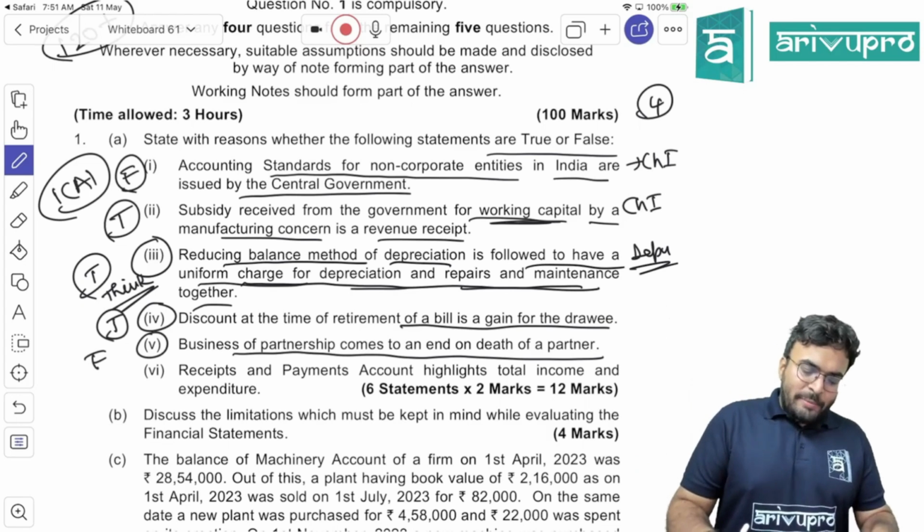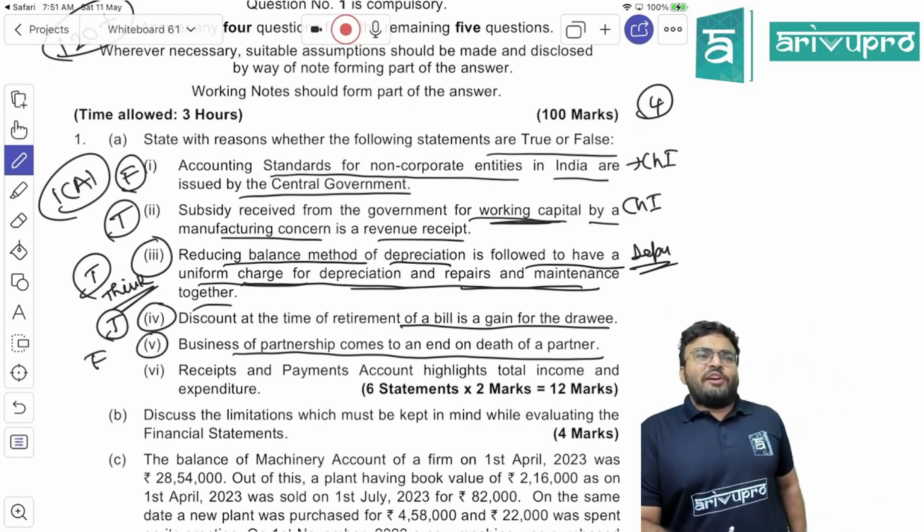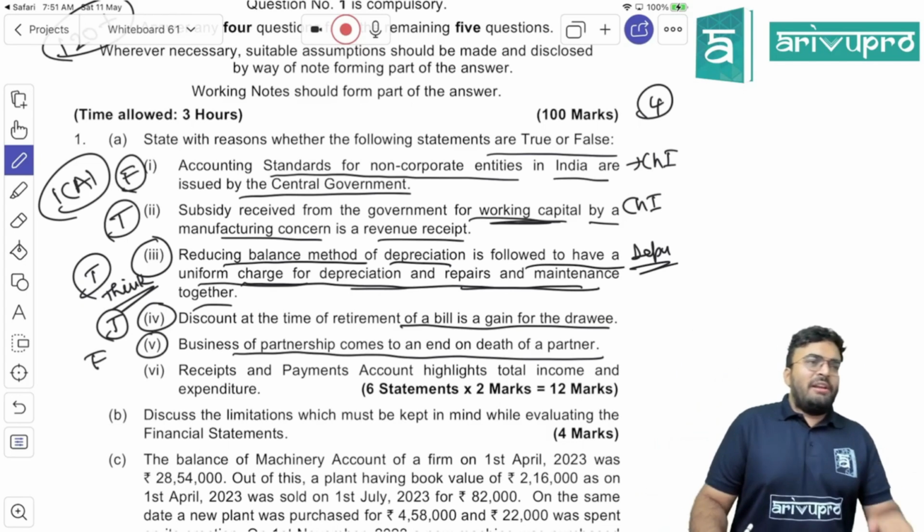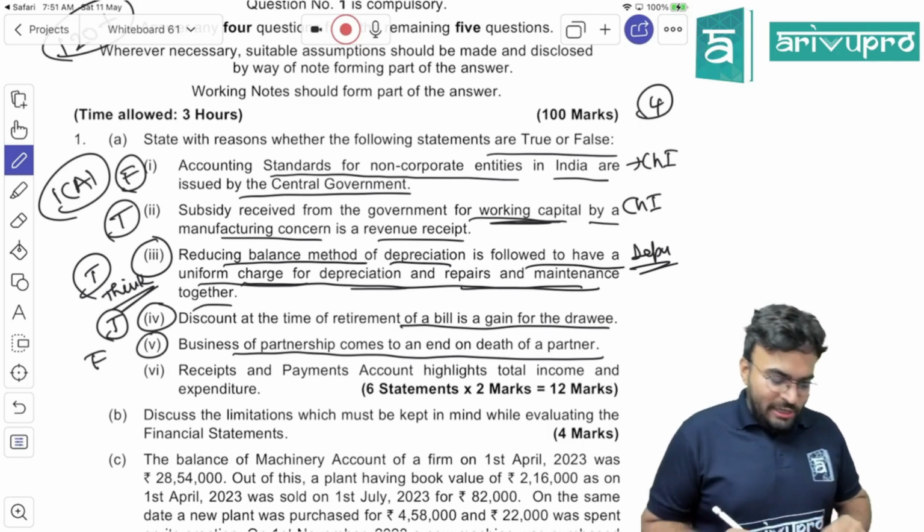Business of partnership comes to an end on death of a partner. Is it true or false? False, because if at all that was the case, we would not have one unit only.